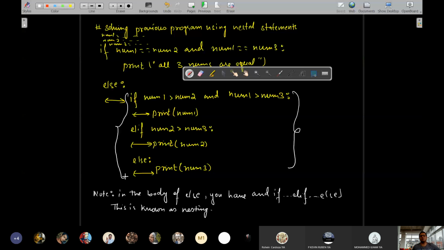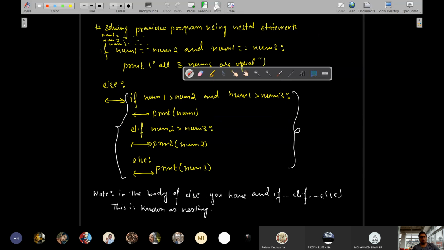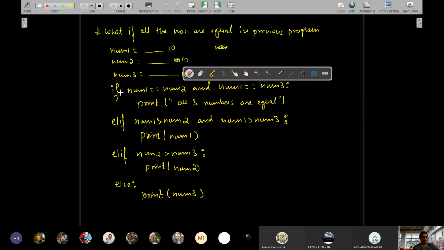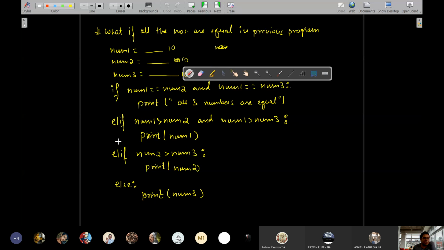This is another approach, so it's up to you. Whichever you try, you will get marks. Either you write this or you write this, both are equally correct. I personally prefer this approach: if, elif, else, just like water falling from the top. It is simply more simple. Sir, which is most appropriate? You should always follow this. But there are certain cases where nesting will make more sense, and in those cases only use nesting. Else, most of the time you should try for the if, elif, else condition only.